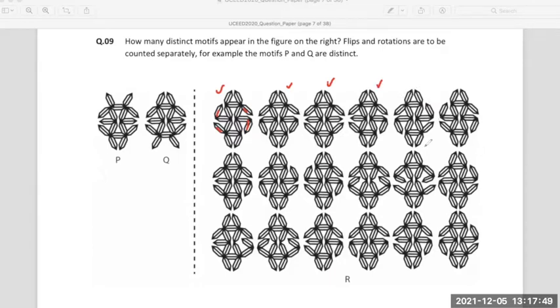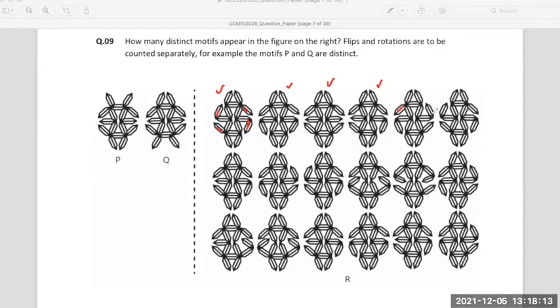Have you come across this kind of motif earlier? It is similar to the first one. Is that what you're saying? But just one question about it.